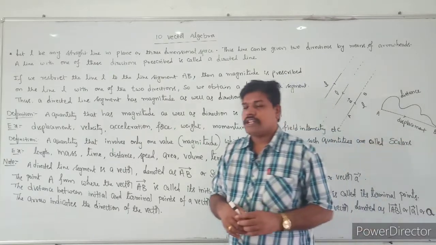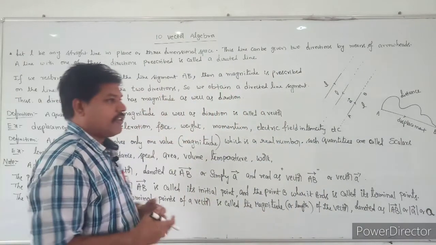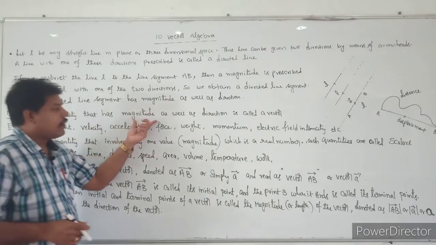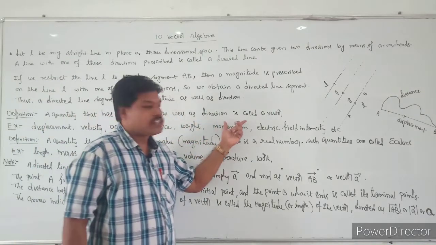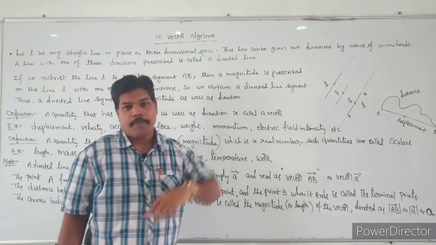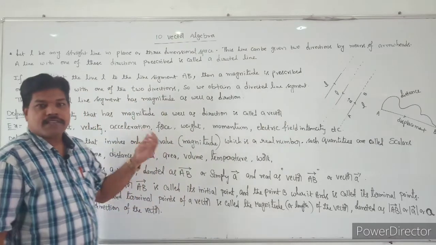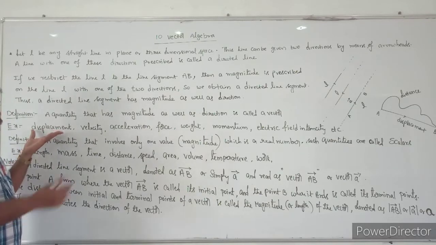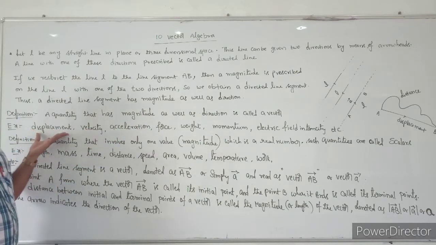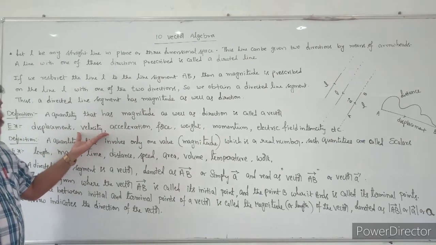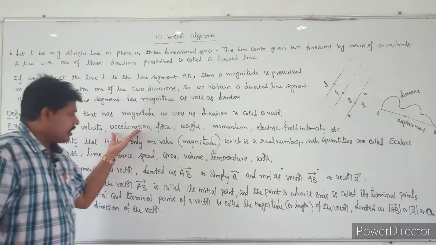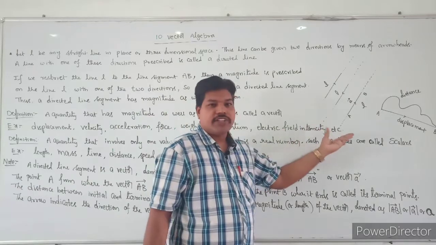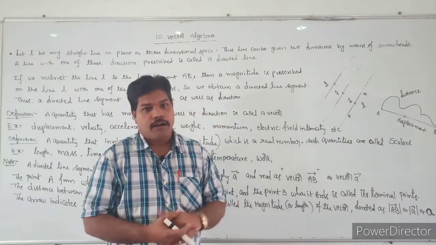So here you can see the definition of the vector. A quantity that has a magnitude as well as a direction is called a vector. See some examples. I have already given the displacement. Next, velocity, the rate of change of displacement, acceleration, force, weight, momentum, electric field intensity, all these are vectors.